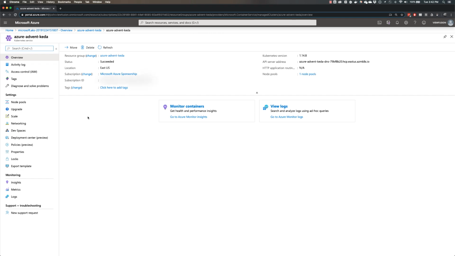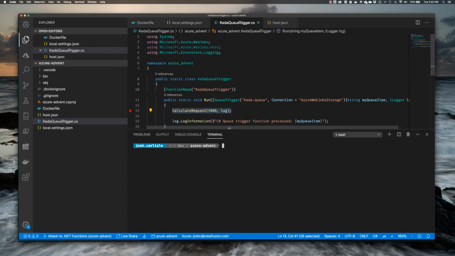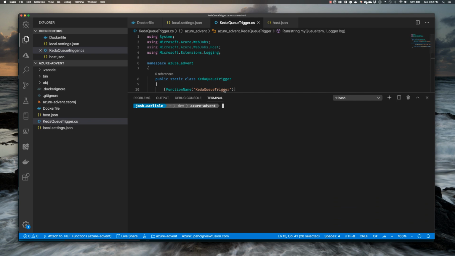Now let's go ahead and switch gears and head back to here. And we're going to set up our cluster to use KEDA. So I'm going to open up a new terminal here. The first thing we want to do is tie in kubectl to our new AKS cluster. We can do this through the Azure CLI. I have a command already handy for it.